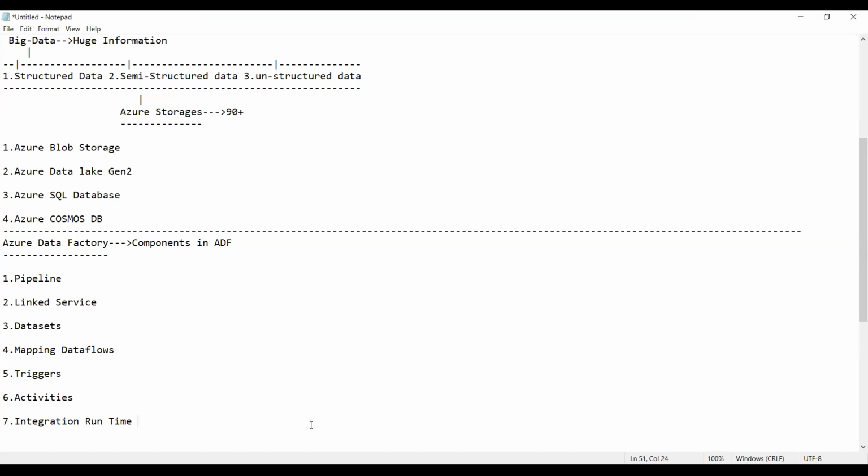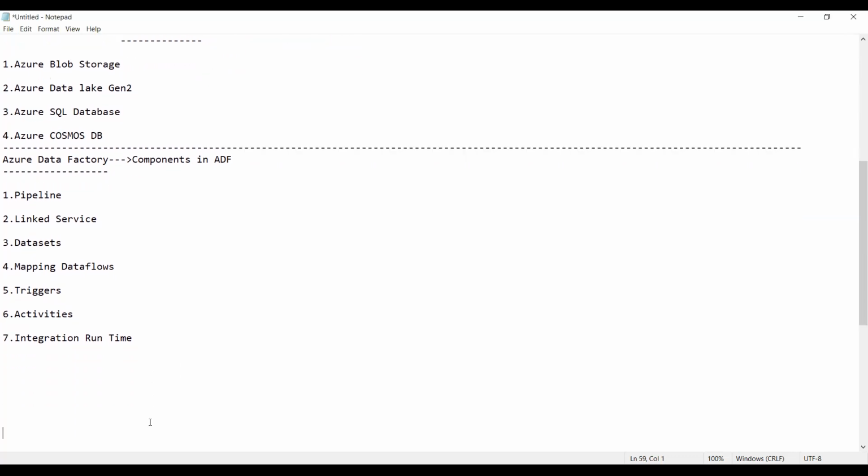So guys, these are the components which we require to perform the job of ETL, that is called extraction, transformation, and loading, everyone. So now let us discuss all of them one by one. Guys, all of you clear now? So let us see.